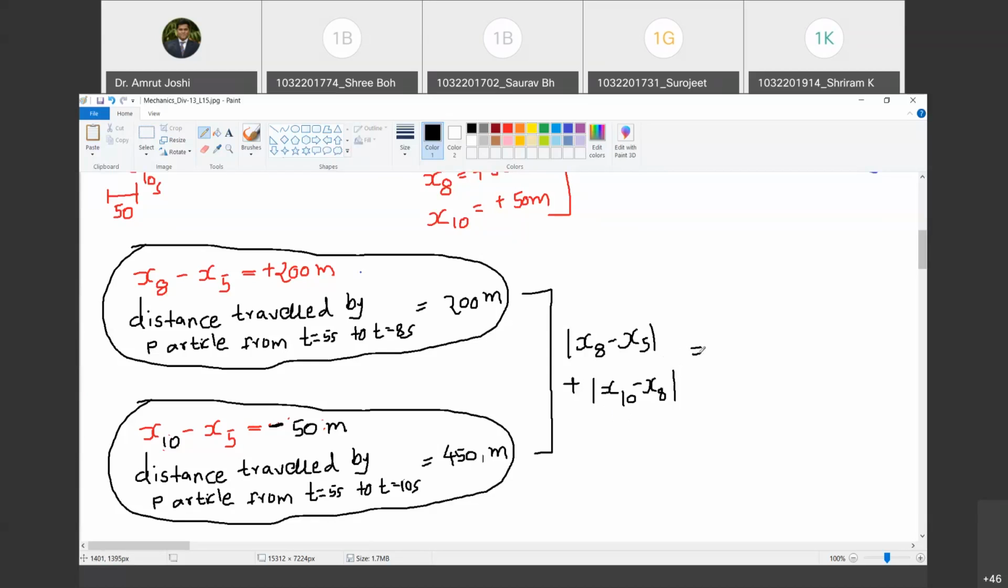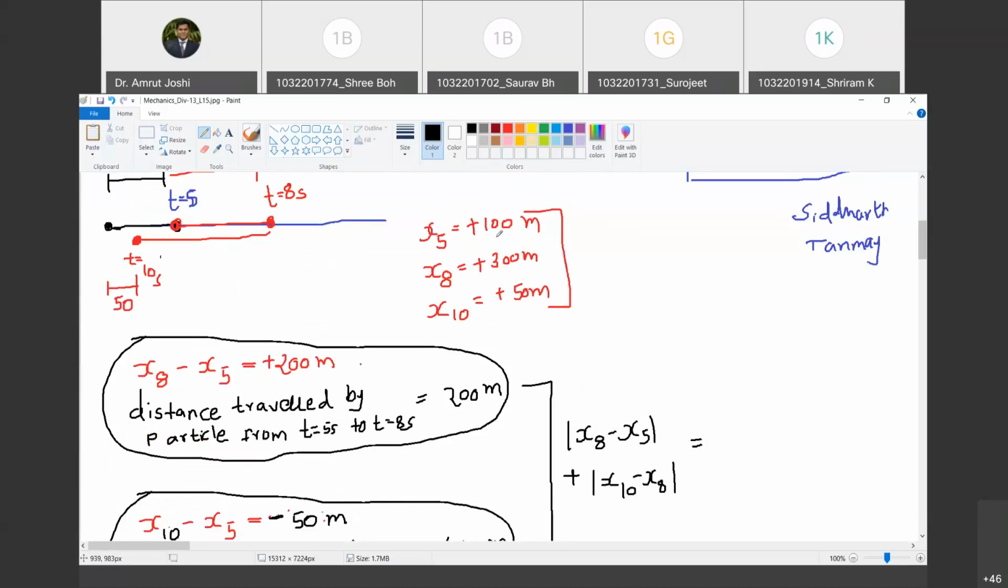So what is the first quantity? Tell me what is the change in position, x8 minus x5? 200 meter. And its modulus is 200. Happy? Yes, sir. Now, what is the change in position from 8 seconds to 10 seconds? 250 meter, but that is minus 250. Do you agree with me? Yes, sir. So minus 250, but with modulus it is plus 250. Do you agree with me? Yes, sir. And this turns out to be 450 meter.